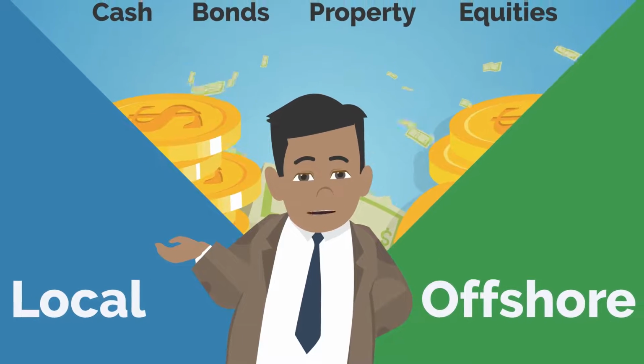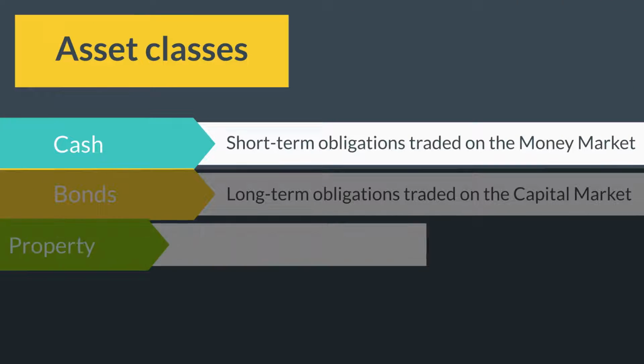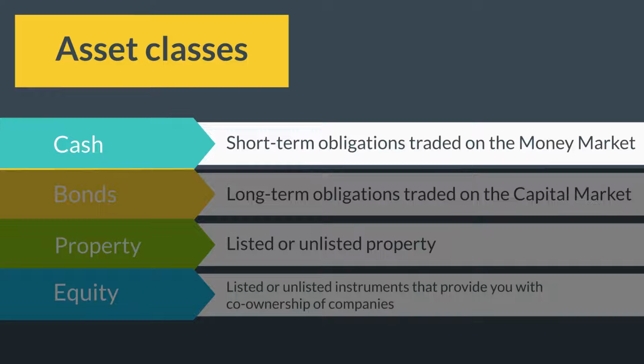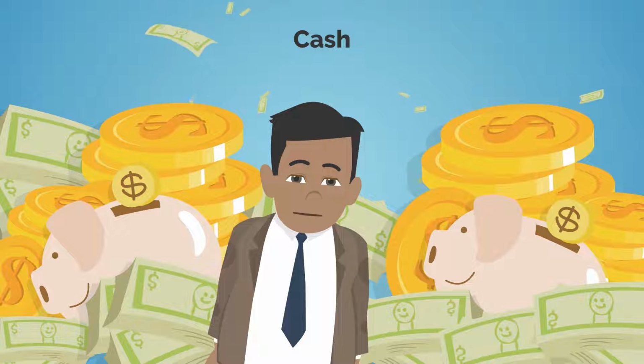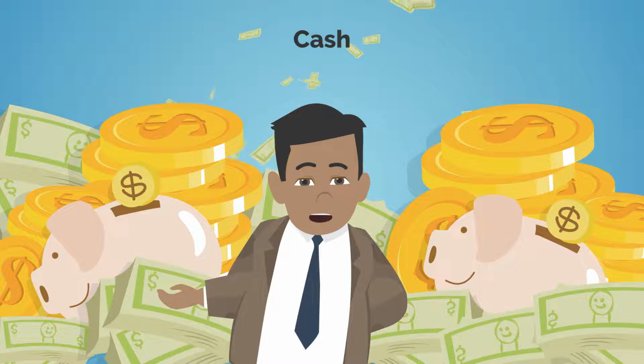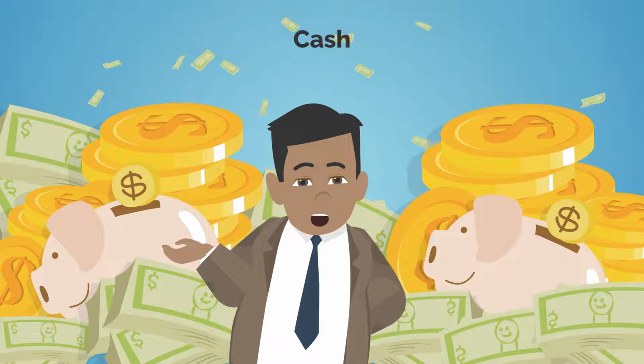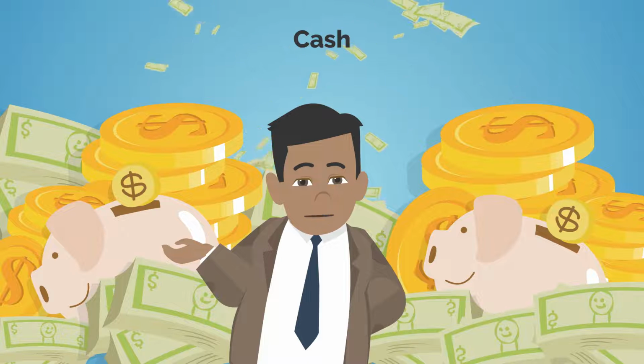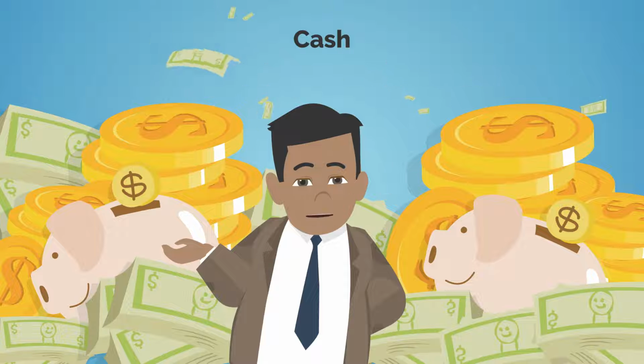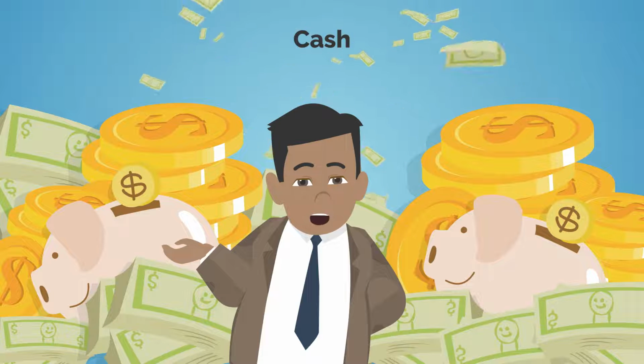Let us go through these asset classes, starting with cash, which we use daily. Cash refers to short-term obligations that are traded on the money market. It provides a return in the form of regular interest payments and is viewed as a low-risk investment. These investments include fixed deposits and savings accounts, among others. The higher the interest rates, the better the expected returns on cash.